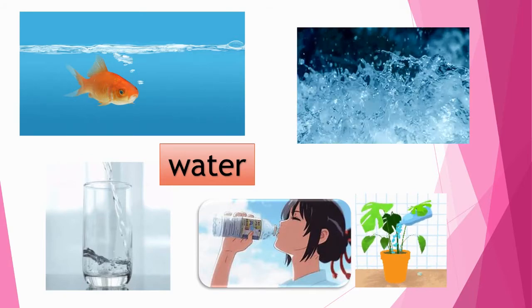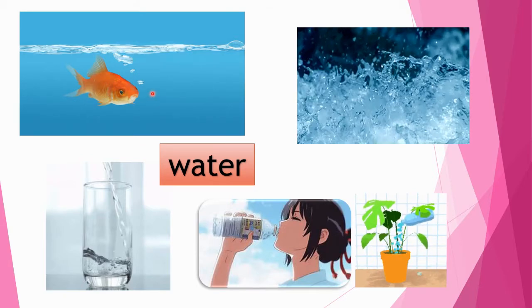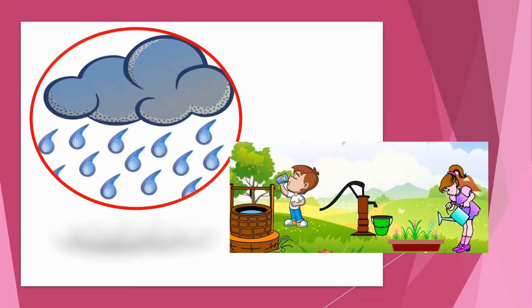The next natural resource is water. All living things, man, animals, plants, cannot live without water. We find water in oceans, seas, rivers, and ponds. Children, what can you see in the picture? Yes, rain. Our main source of water is rain. Water is brought from distant places through pipes into the city. We also get fish, other foods, and salt from the sea. We also use the water bodies for transportation. These are the natural resources we get from water.